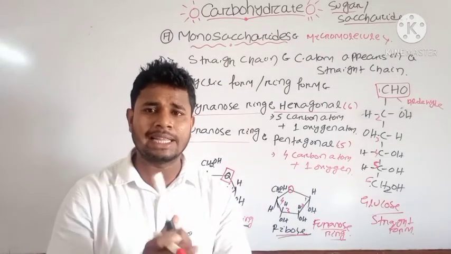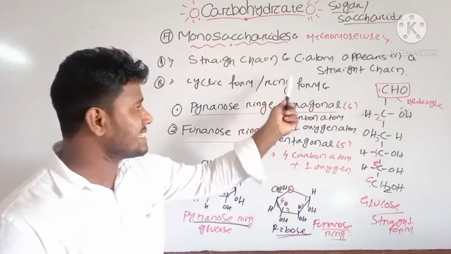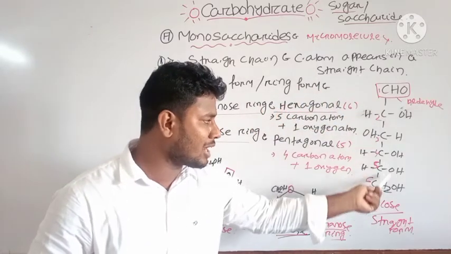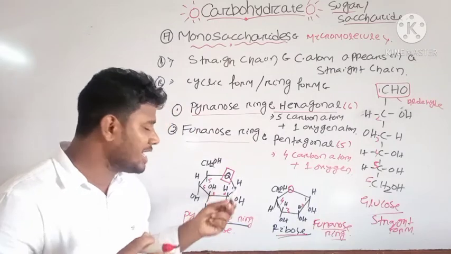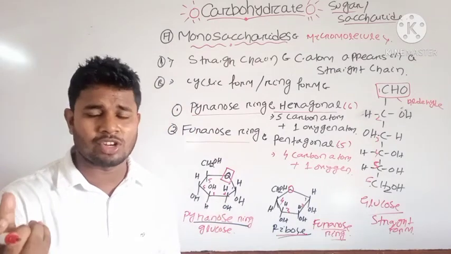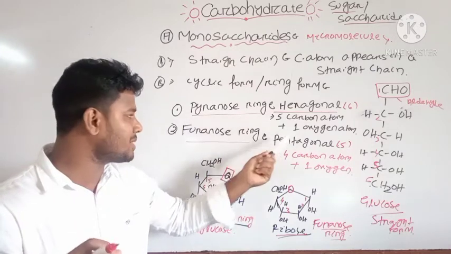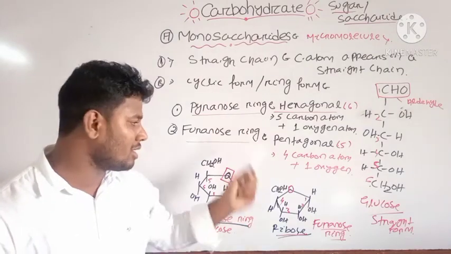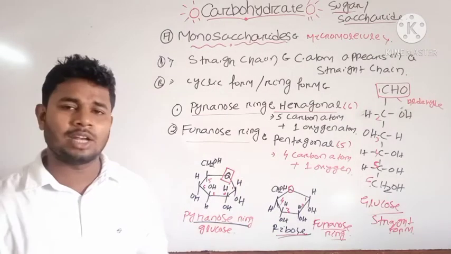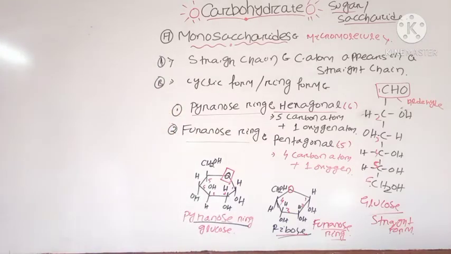Briefly, a monosaccharide has 2 structural forms. One is the straight chain, where the carbon atoms occur in the straight form. If the carbon atoms occur in a ring, it is known as the ring structure, which is of 2 types. One is the pyranose ring, where 5 carbon and 1 oxygen are present. And in furanose, you have 4 carbon and 1 oxygen. Note down these important topics. Then we will discuss the functions of monosaccharides.